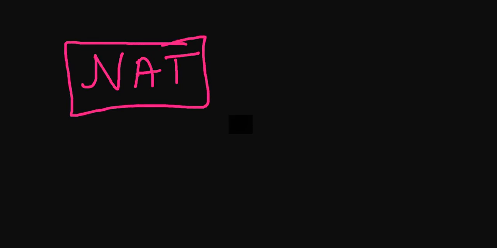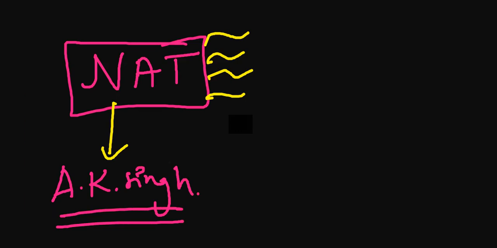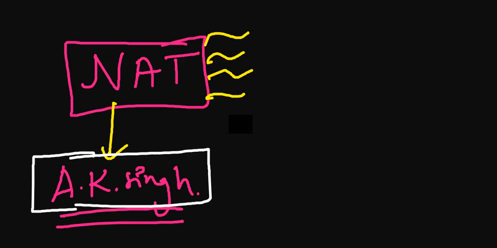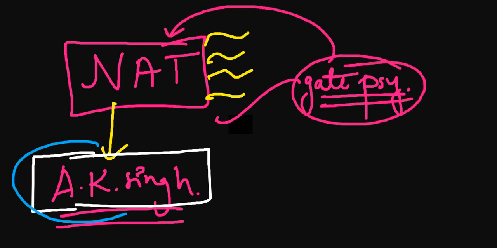We will talk about the NAT type, how to solve these NAT types, and we will discuss in the upcoming videos as well. For NAT, you just need to study AK Singh thoroughly. If you study AK Singh from A to Z, each and every concept is clear, clarity is there. You can solve each and every question of your GATE Psychology and NAT portion from this book, but this will not happen just by studying and directly solving the question.